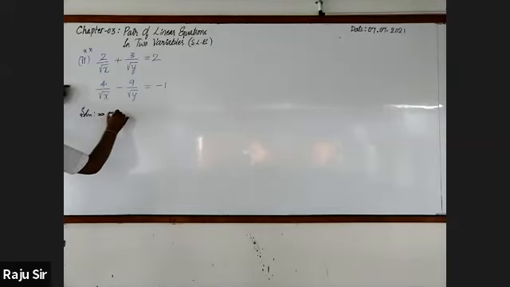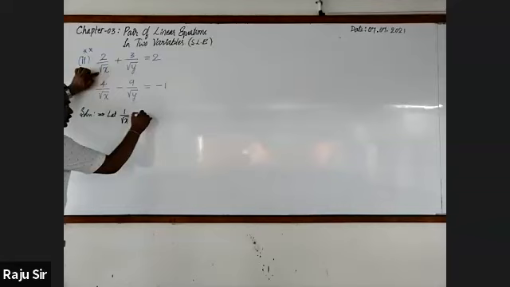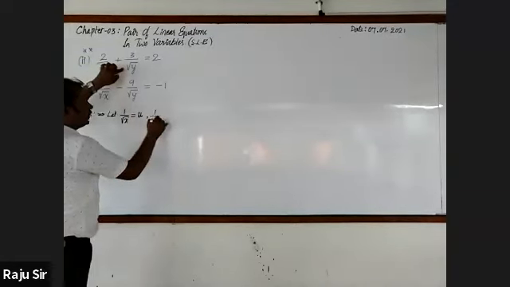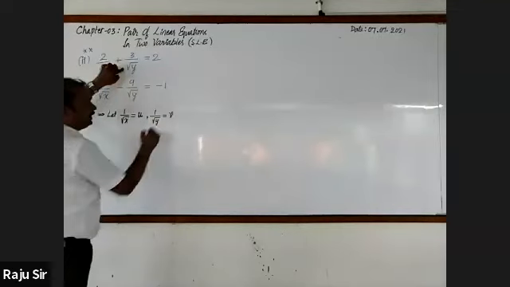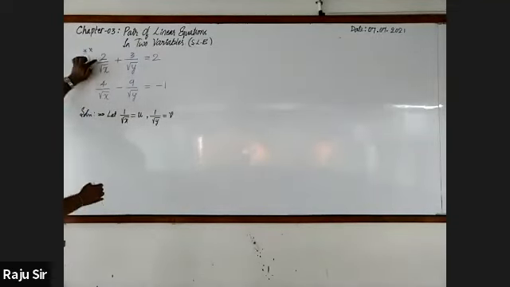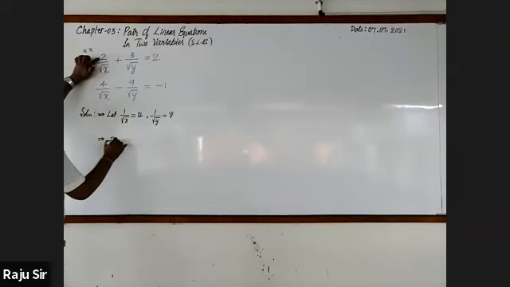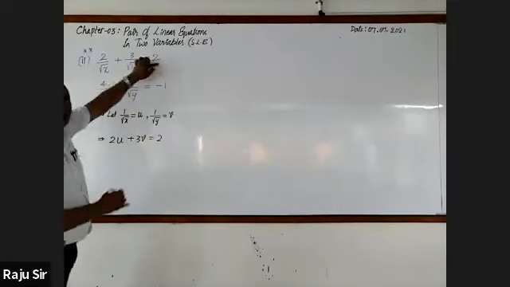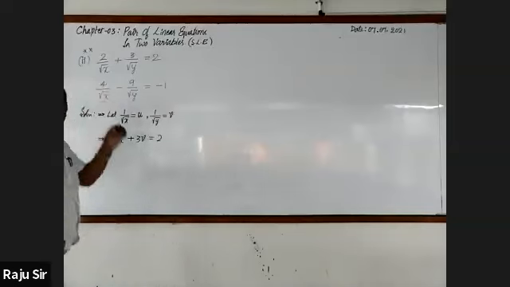Let 1 by root x be assumed as u and 1 by root y be assumed as v. Now rewrite the equations: 2u plus 3v is equal to 2.